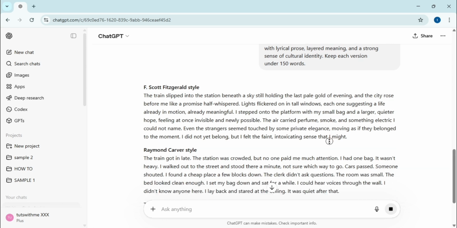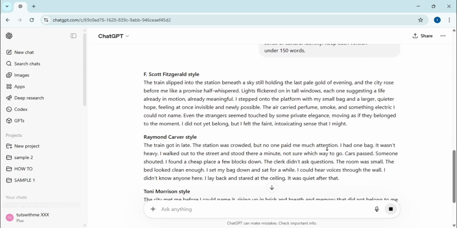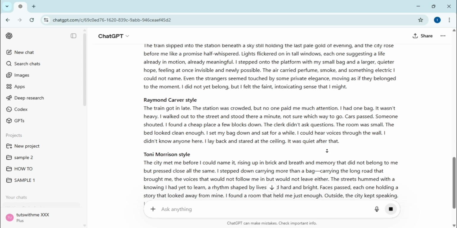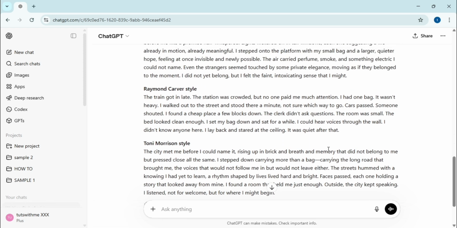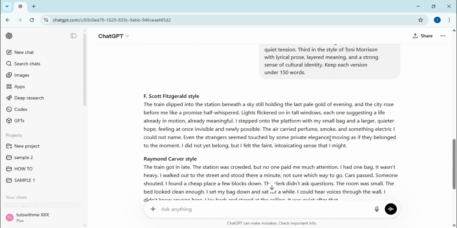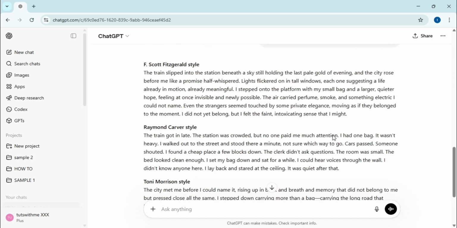In contrast, the Raymond Carver version is stark and direct, focusing on the mundane reality of a crowded station and a cheap room. The Toni Morrison excerpt stands out with its rhythmic, lyrical prose that explores the deeper connection between the character and the rising bricks of the city.